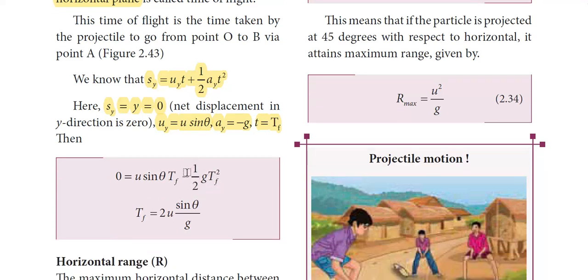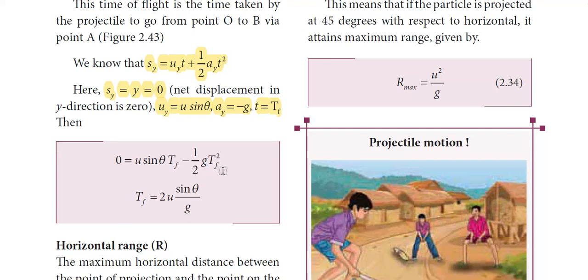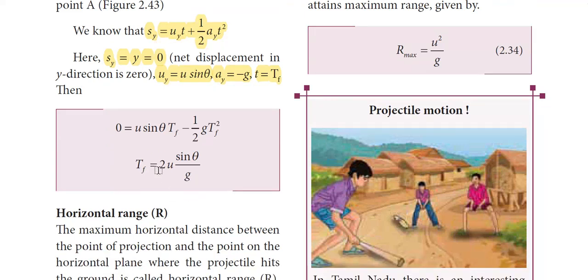And rearranging this equation, minus on this side will be plus on the other side, and Tf square, so you will have to take square root. After doing these minor calculations, you have Tf is equal to 2u sine theta by g. Right, so this will be the expression for time of flight, Tf.